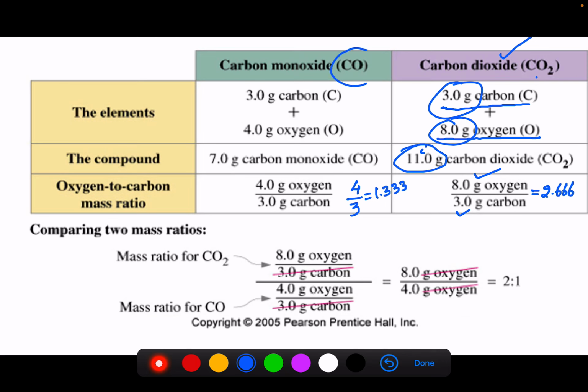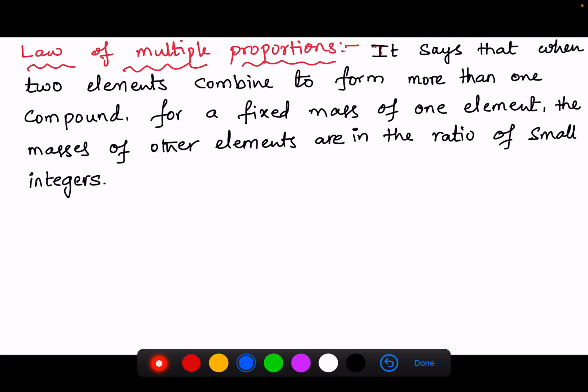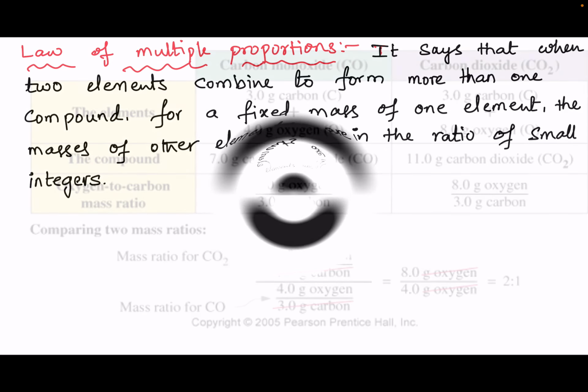Now, for this compound and this compound, I am taking the ratio of the mass ratios: 2.6666 divided by the mass ratio of the first compound, 1.333. That gives us 2, which is an integer. So this is the explanation for the law of multiple proportions.